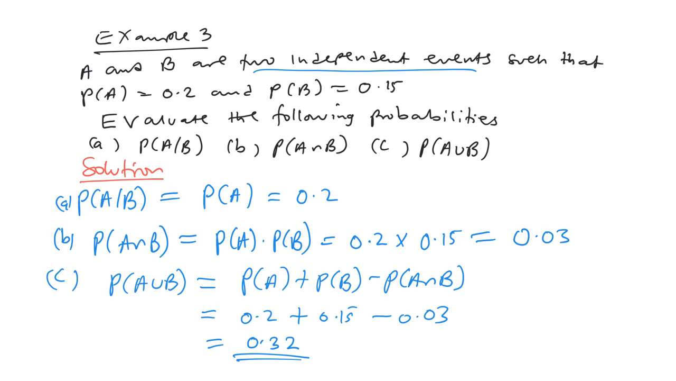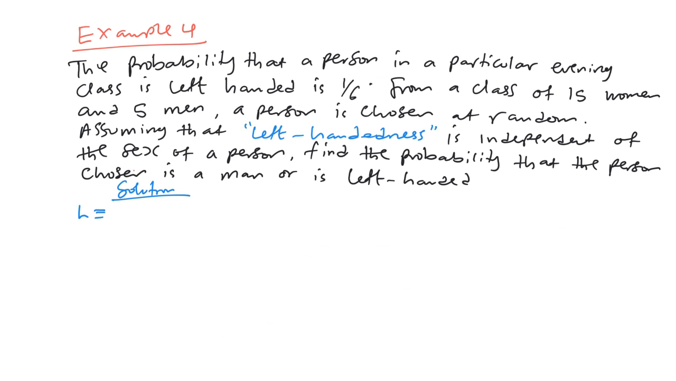Okay, one more example. So let's look at this last example in our discussion today. The probability that a person in a particular evening class is left-handed is 1 out of 6. From a class of 15 women and 5 men, a person is chosen at random. Assuming that left-handedness is independent of the sex of the person, find the probability that the person chosen is a man or is left-handed.